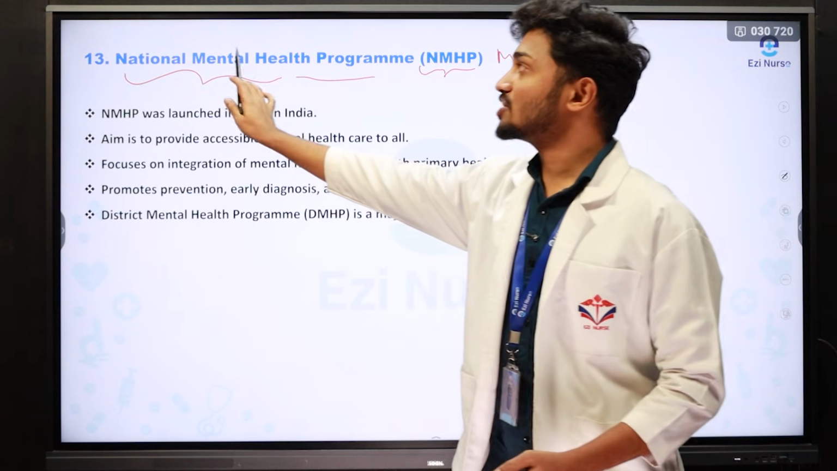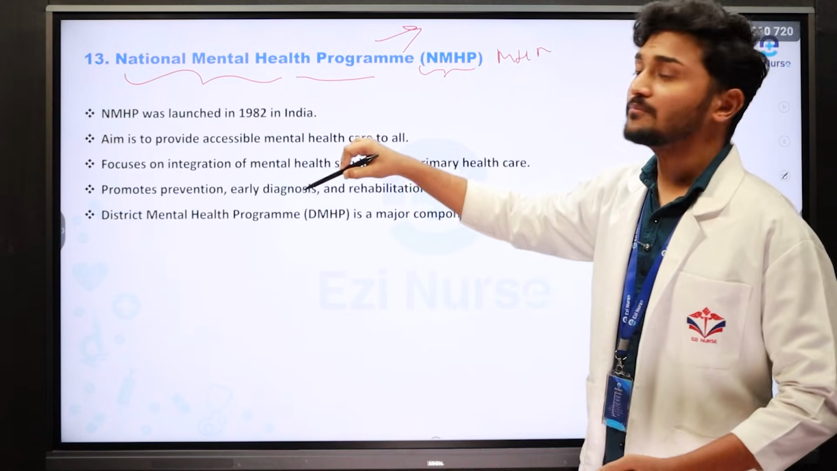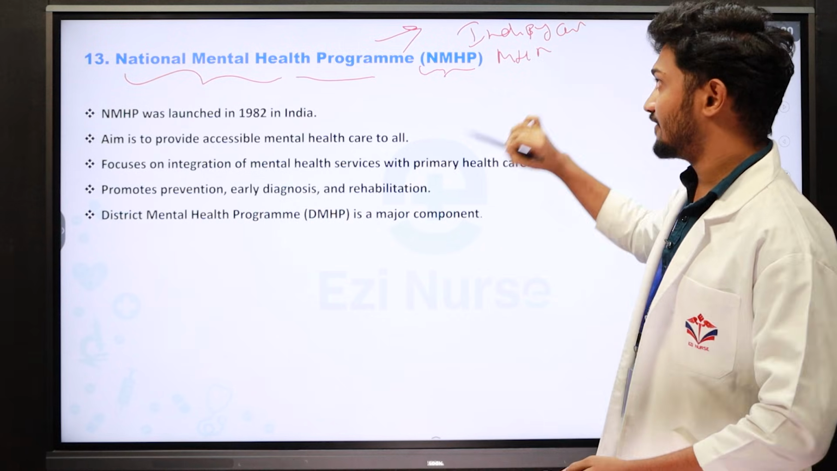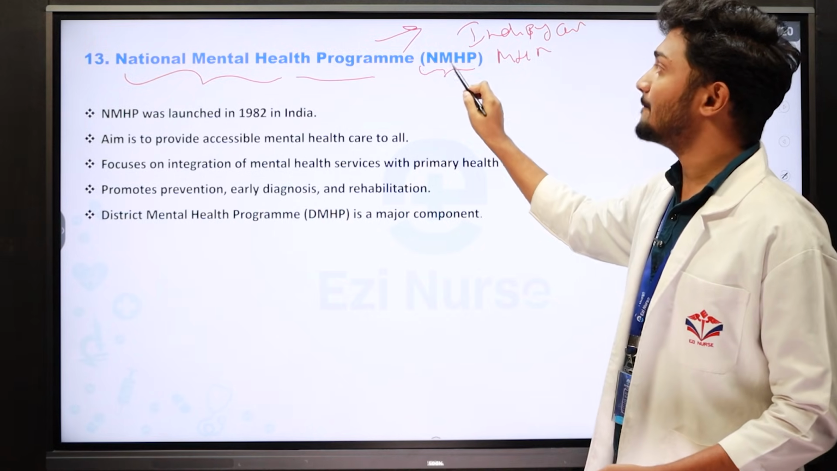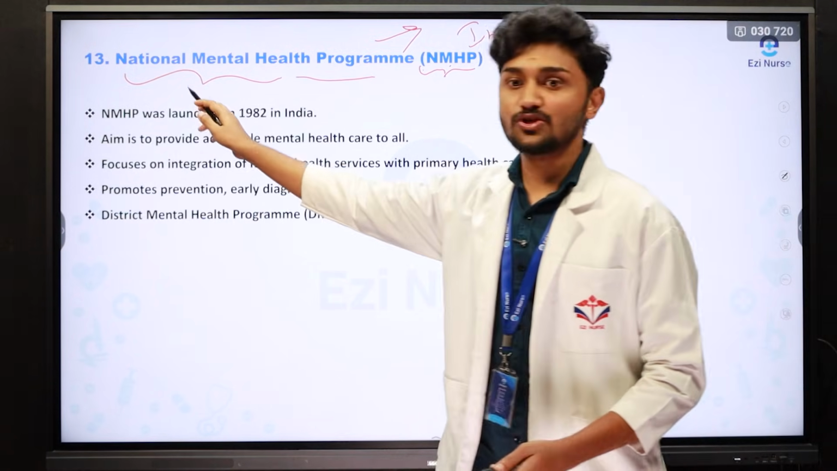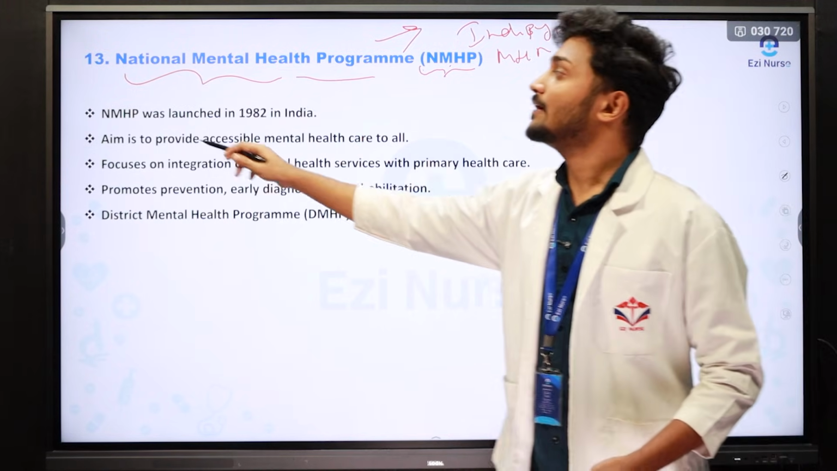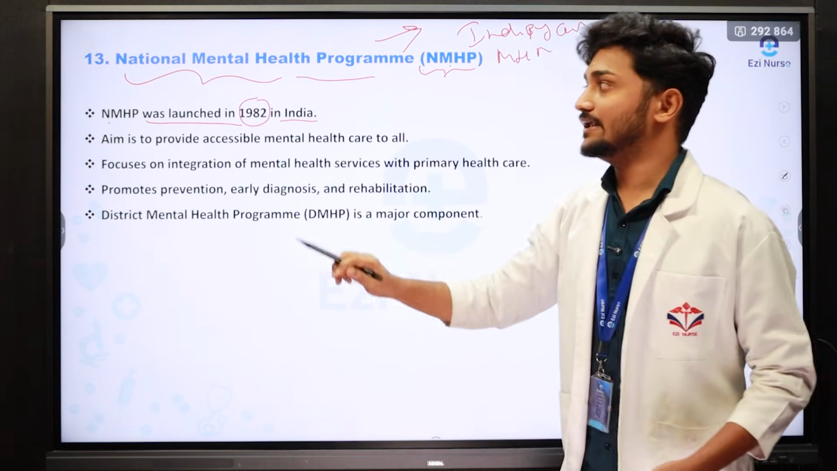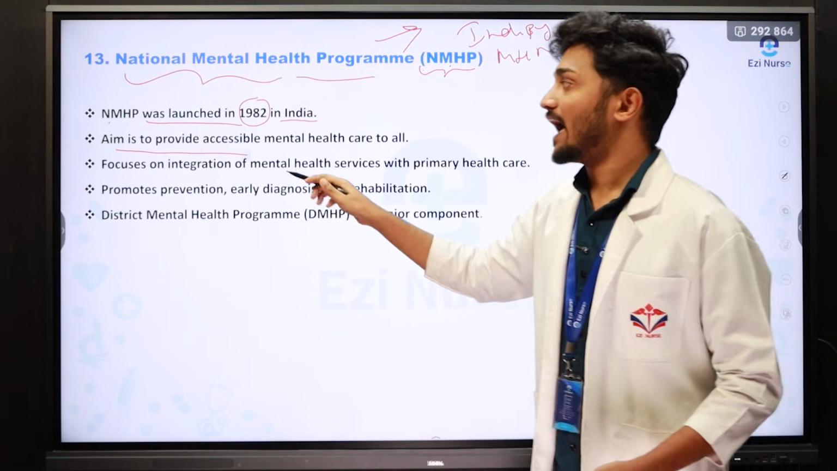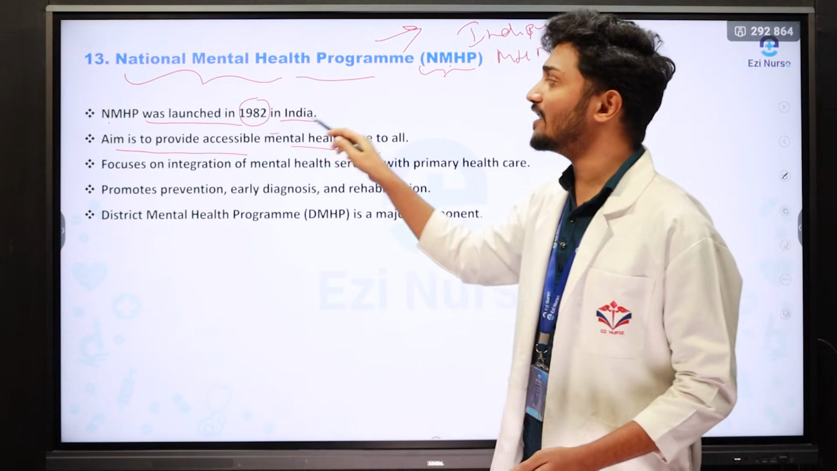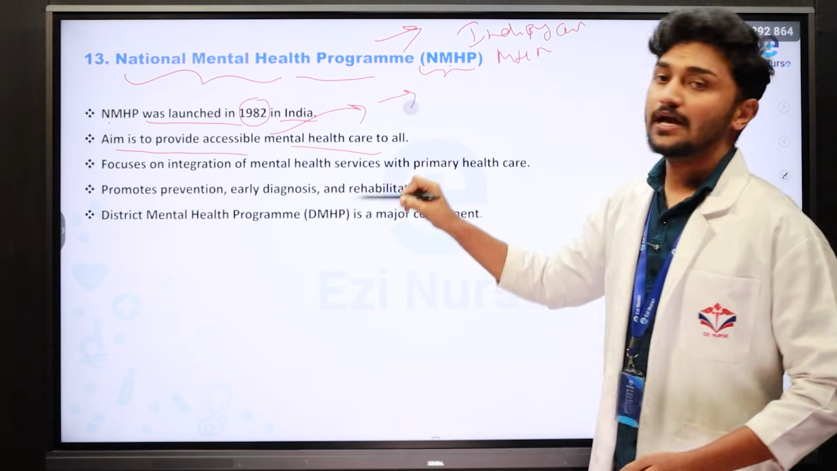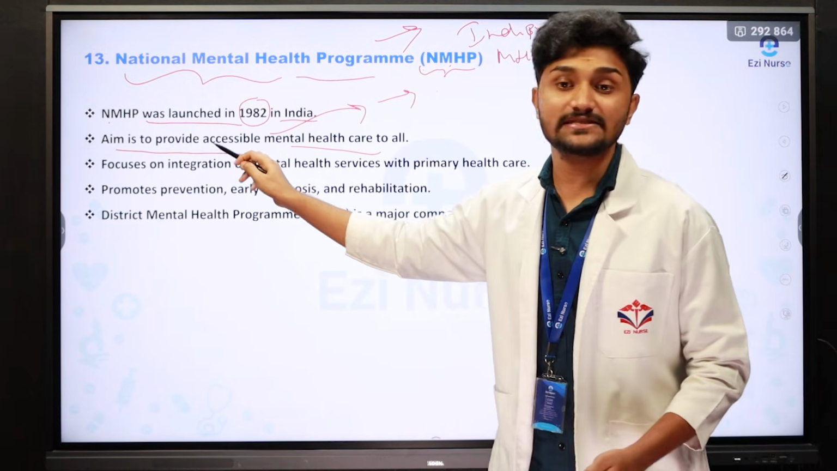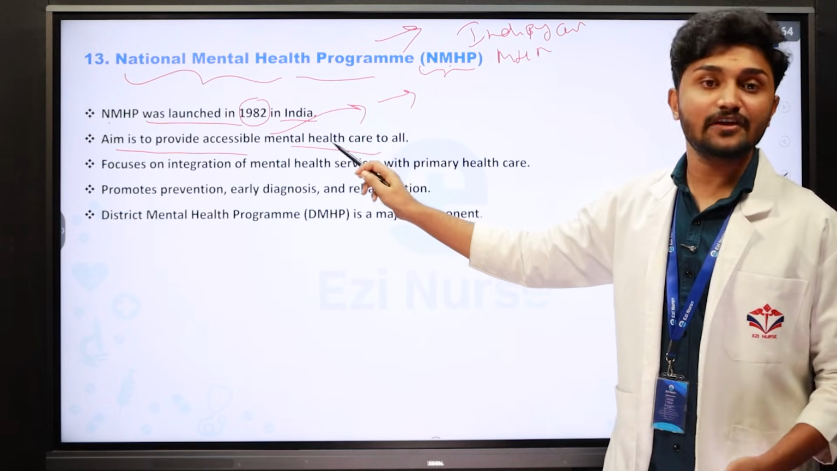The next question is the National Mental Health Program. It is a very important program which is launched in India by the central government. It is also called NMHP. Then what are the objectives of the National Mental Health Program? Let's study the points. NMHP was launched in the year 1982 in India. The next point is it aims to provide accessible mental health care. Accessible means it is available for everyone in all groups of society, irrespective of caste, gender, or creed. We have to give care which is accessible to each and every unit of society.